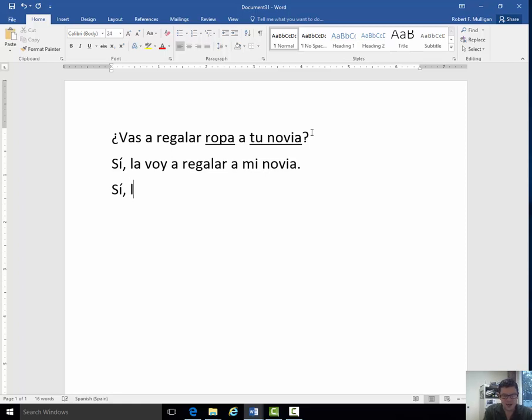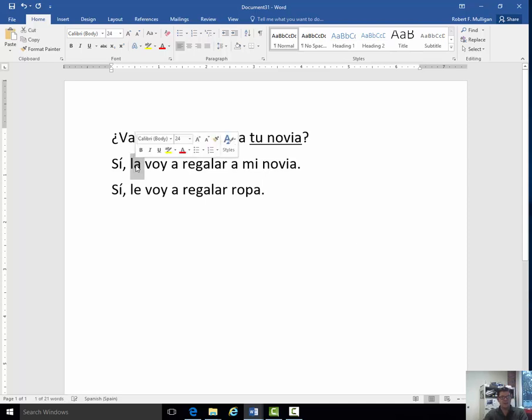Le. Sí, le voy a regalar ropa. Yes, I'm going to give her clothing. So, la corresponds with ropa. Le corresponds with novia. Yes, I'm going to give it to my girlfriend. Yes, I'm going to give her clothing.